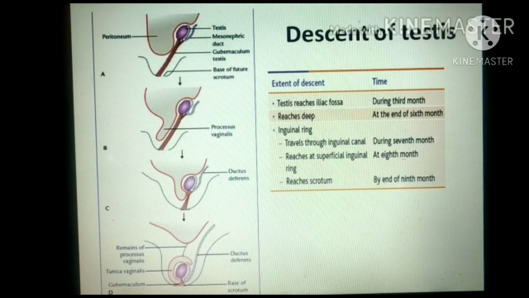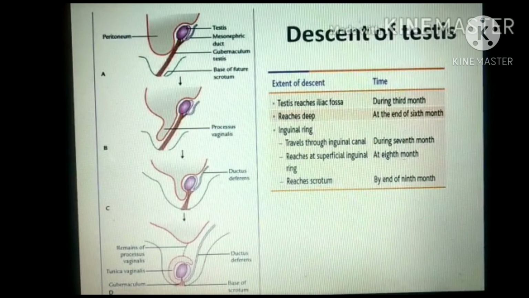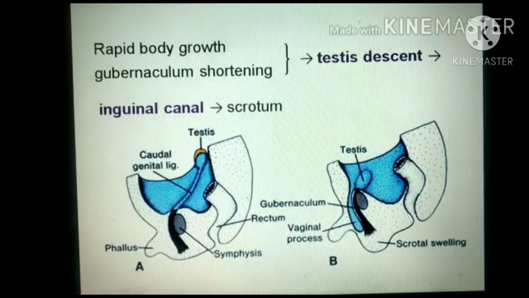Finally, during the 7th month, they will reach the inguinal canal, and around the 8th month, they reach the superficial inguinal ring or the upper part of the scrotum, and by the 9th month, they will reach the base of the scrotum. And what are the factors responsible for descent of testes? They are differential growth of the body wall, gubernaculum, and the processus vaginalis, and the hormonal factors which are responsible for it.